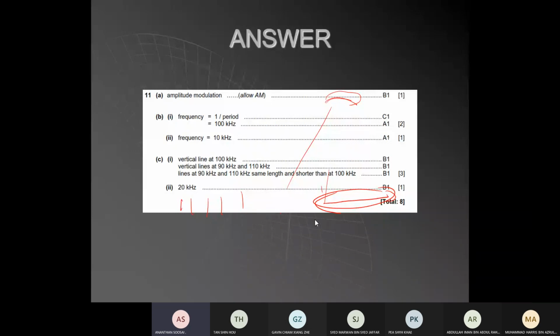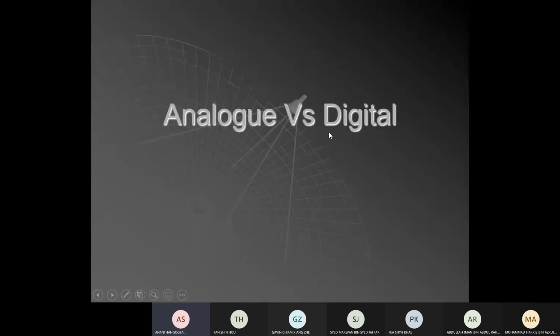Okay, good. So that's about the first part. We have another two main parts to cover. Next we have about 20 minutes, and we can go through analog and digital.